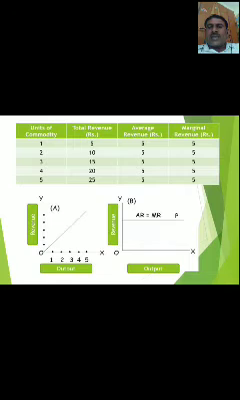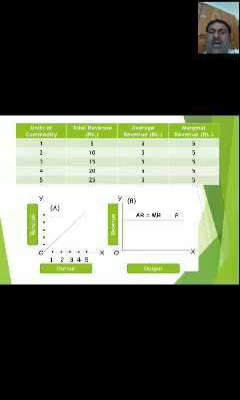In this diagram A, total revenue is gradually increasing. In the x-axis we take output, and in the y-axis revenue, that is total revenue. Now output units are 1, 2, 3, 4, 5, and revenue units are 5, 10, 15, 20 and 25.